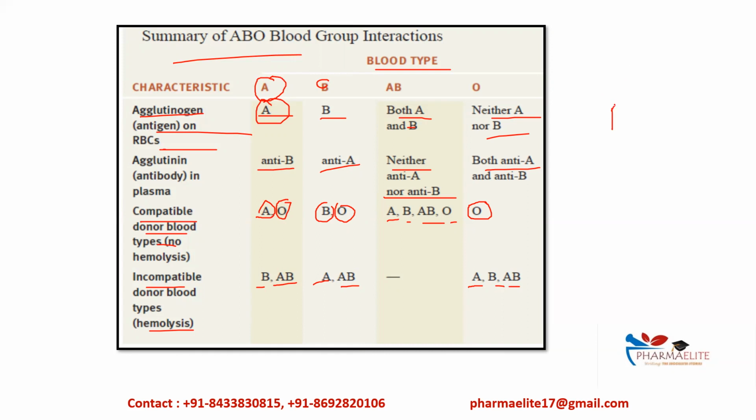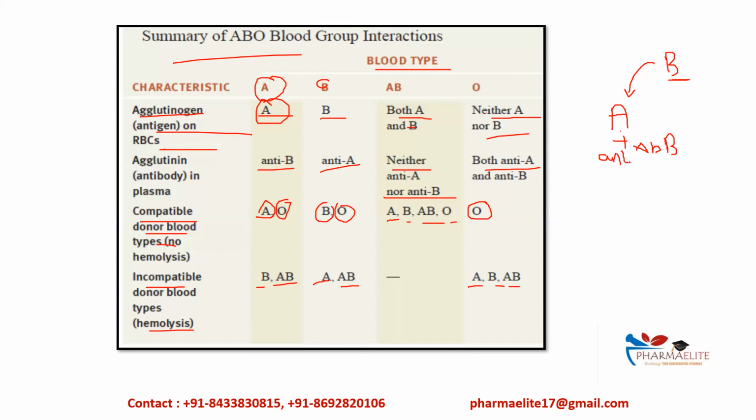Take one case where the person's blood group is A, and he is receiving a transfusion from a donor who has blood group B. The one receiving the blood is called the recipient, and the one giving the blood is called the donor. This recipient will have A antigens on its RBCs, and it will have anti-B antibody in their plasma. Am I right? So now what will happen?